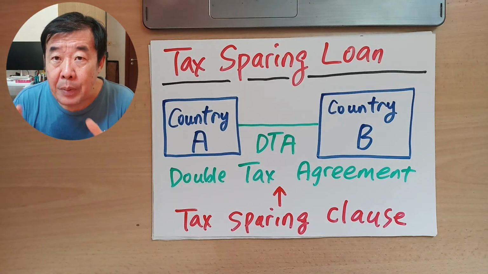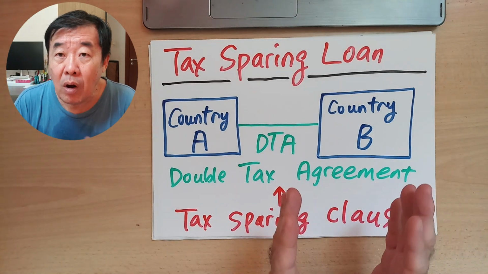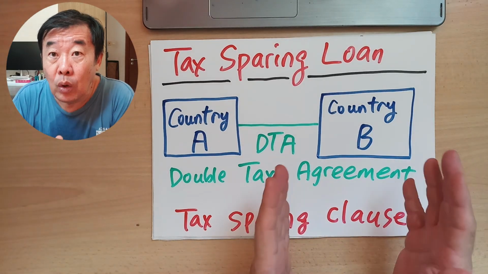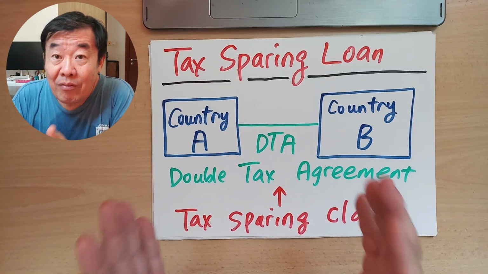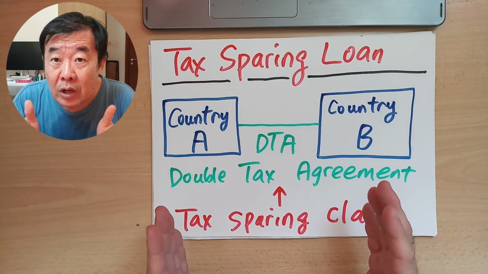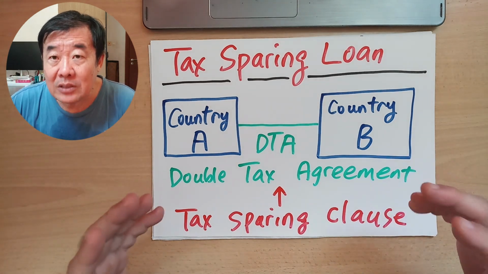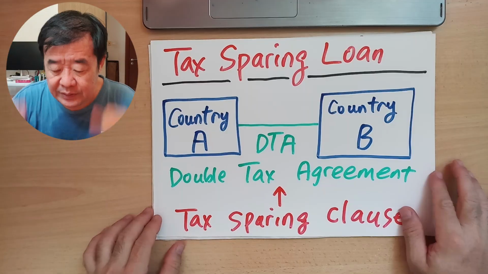Okay, so a tax sparing loan is nothing more than a cross-border loan or cross-border investment that takes advantage of the tax sparing clause, which is a tax exemption clause in a double tax agreement signed between two countries.